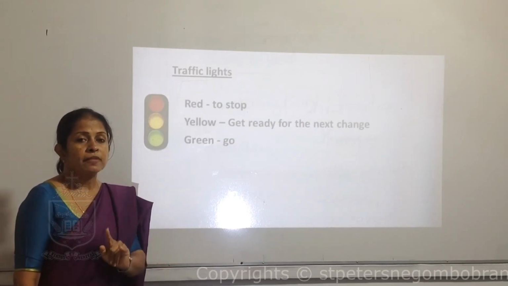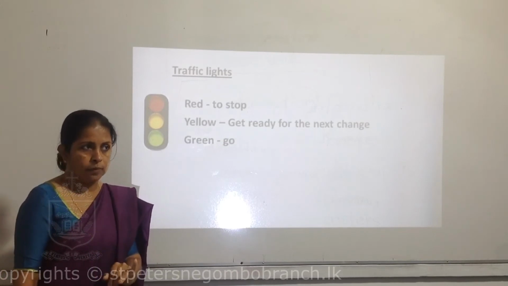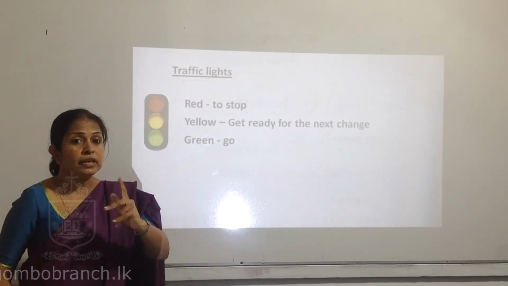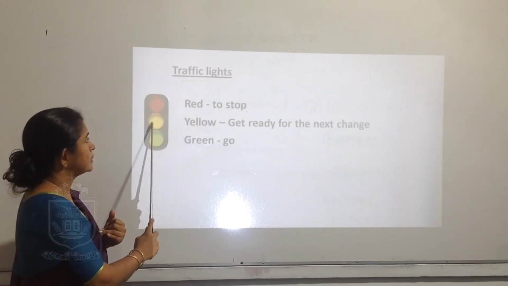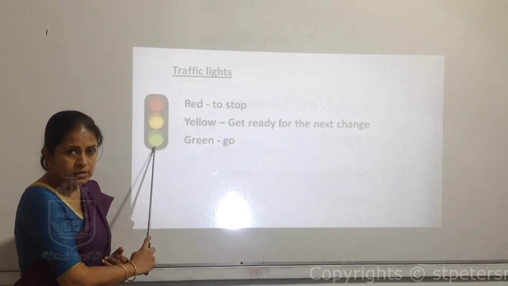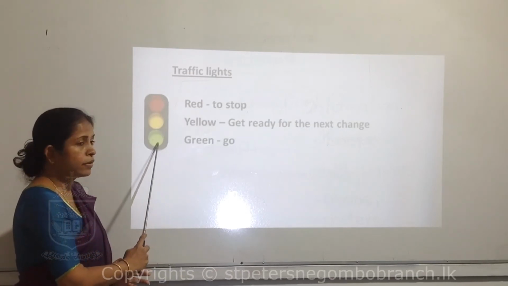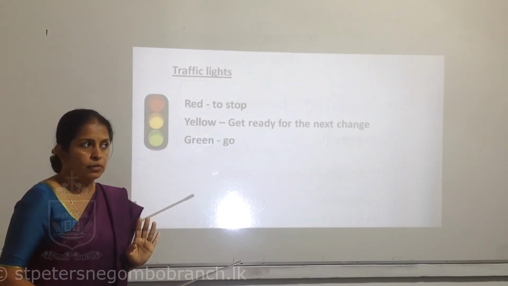The vehicles also have to stop. Yellow means get ready for the next turn. Yellow turns on before both red and green, so we have to be ready for red or green. Green says go. Now you can go.